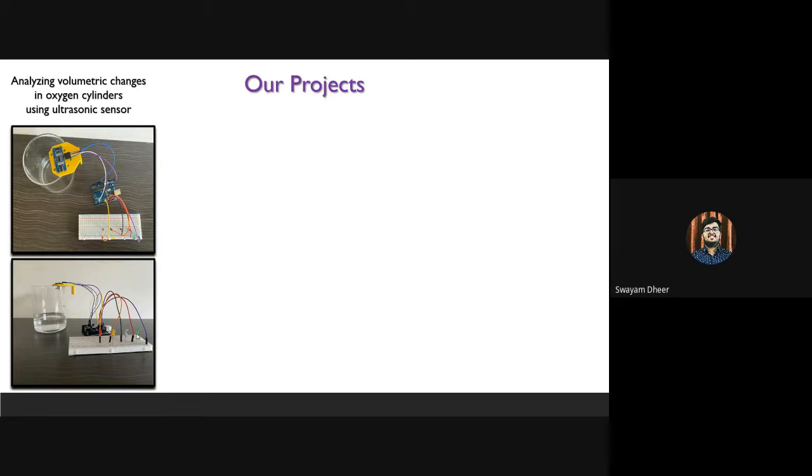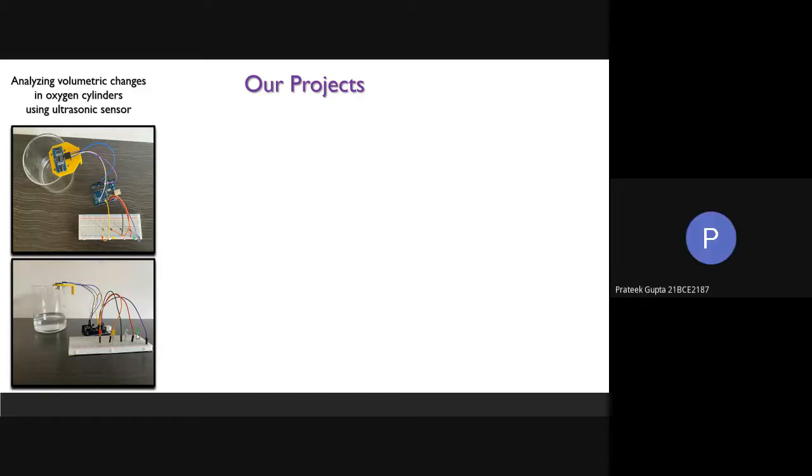They can install some sensor in close radius to the drip, and the LEDs will be installed outside the room. So the ultrasonic sensor will automatically detect the amount of drip which is left in the bottle. Accordingly, the LEDs will glow, and the nurse can know from outside only. For example, if the green LED is switched on, that means the drip is about to empty. She needs to change it, and if it's the red one, then she knows the drip is full. She does not need to change for the moment.